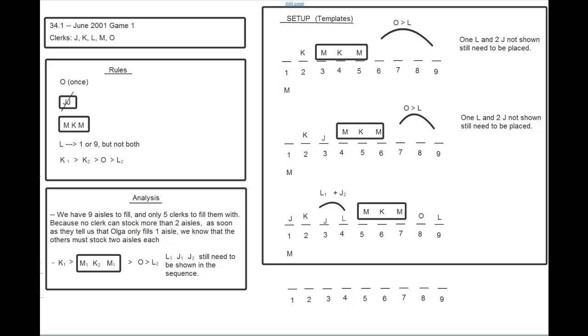And hopefully E is, in fact, impossible. It says Olga stocks aisle 6. So we look at the two templates. In the second template, M is stocking aisle 6. In the third template, it's Kurt that's stocking aisle 6. So Olga can definitely not stock aisle 6. So that is our answer. Answer choice E is right here. Okay? Let's take this work off the board and do the last question.